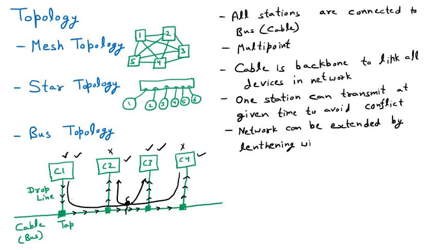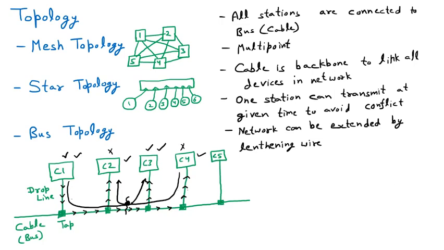Lengthening of wire. So if I have to connect one more computer, say C5, no problem. Increase the length of the wire, and now connect one more computer. This way we can increase the network if we want.